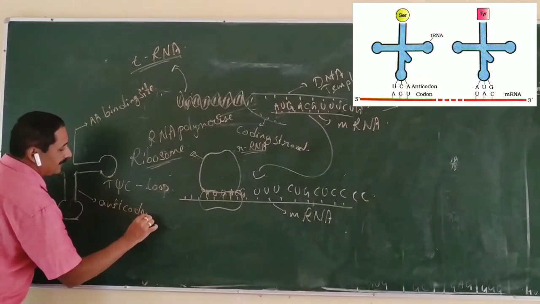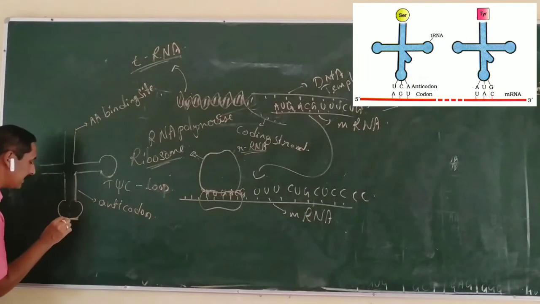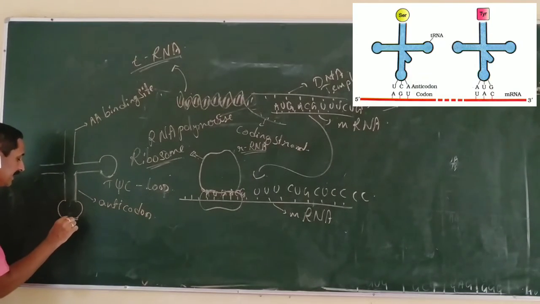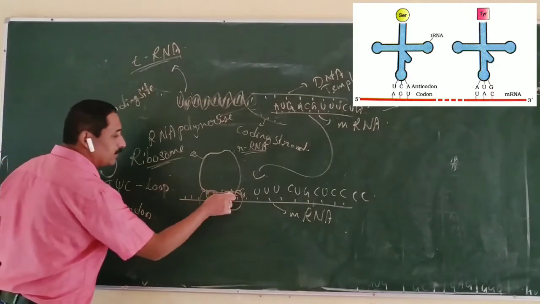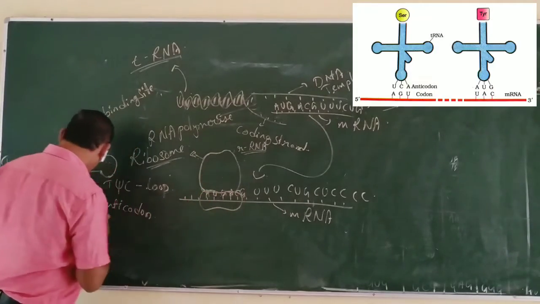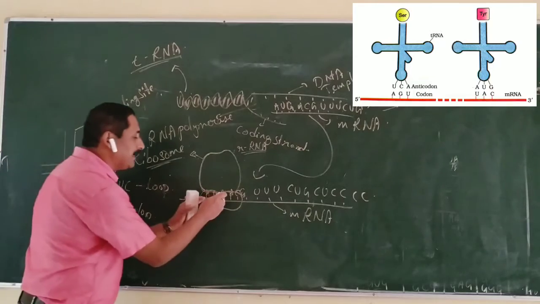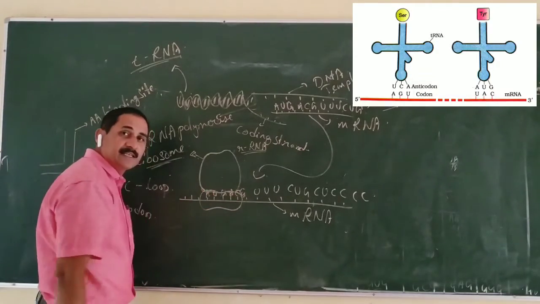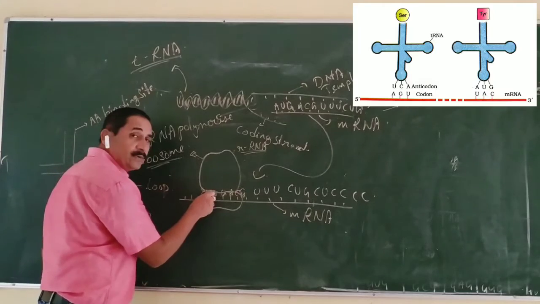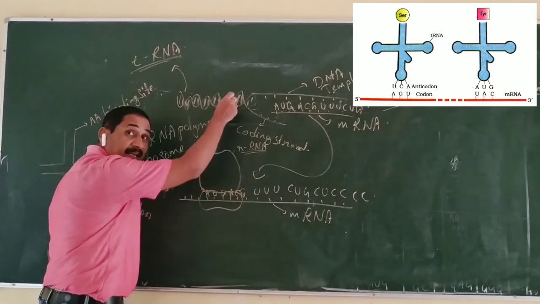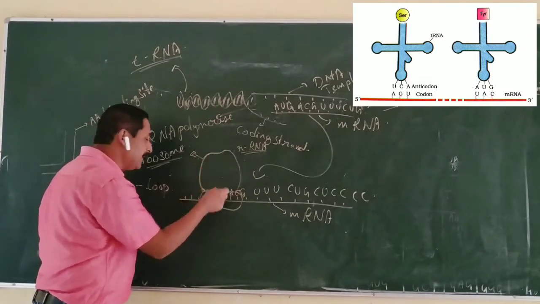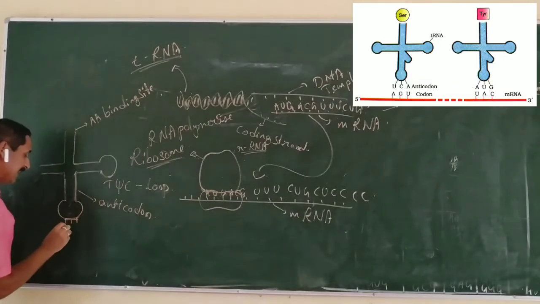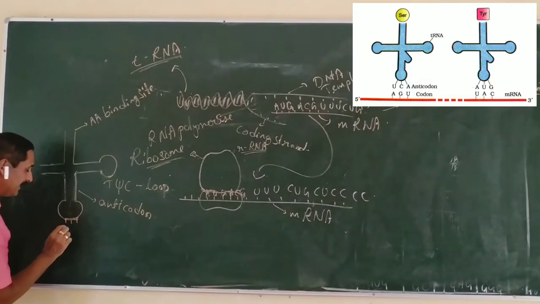The anticodon arm consists of a triplet. Here we can see three nucleotides, which are complementary to the nucleotides present over mRNA. If AUG is present, the complement of A is T in DNA, but in RNA it is U instead of T, uracil as the base in RNA.